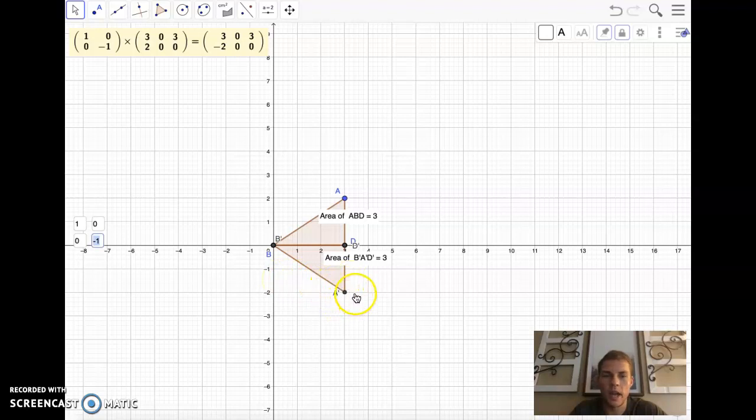Boom. So that's what we got. The A flipped over the x-axis. We saw a reflection over the x-axis where A is now at -2 in the y direction.